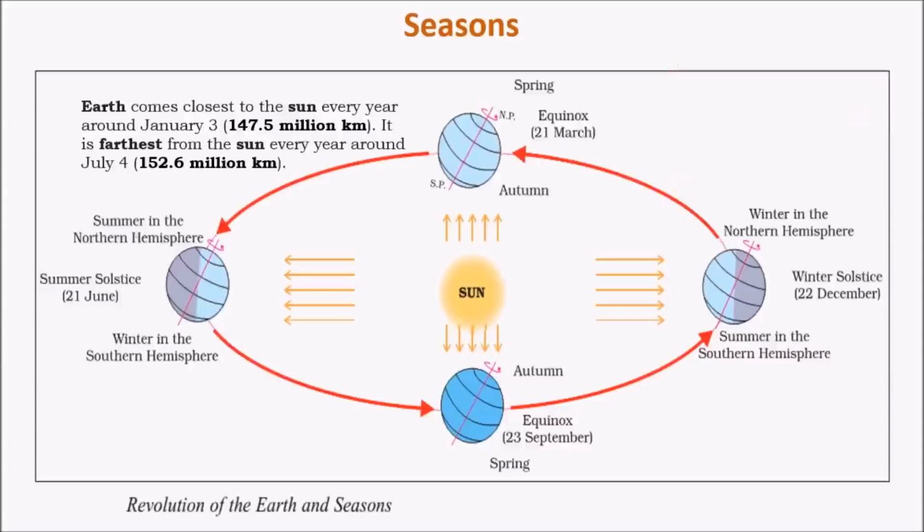So the major factors that influence the climatic conditions on Earth are rotation of the Sun, rotation of the Earth along a tilted axis, and revolution of Earth around the Sun. Even here, the position of the tilted axis remains the same, hence this results in change of seasons. And also, the Earth revolves around the Sun in an elliptical orbit, which results in two positions, apogee and perigee, as we already discussed.